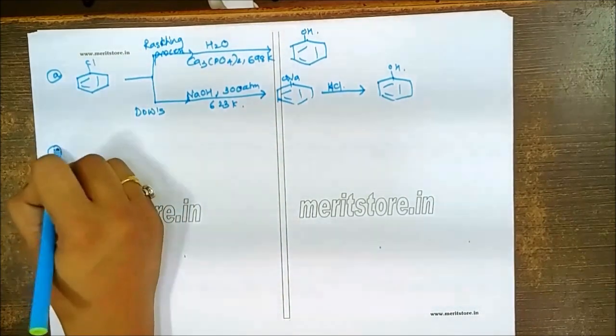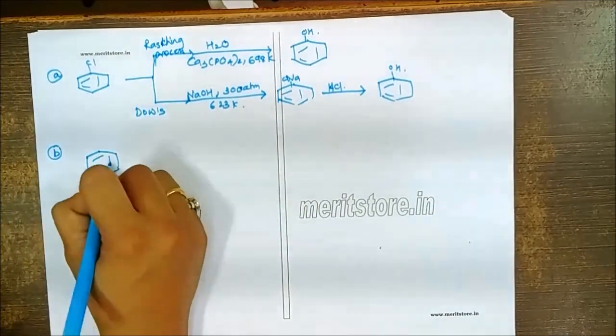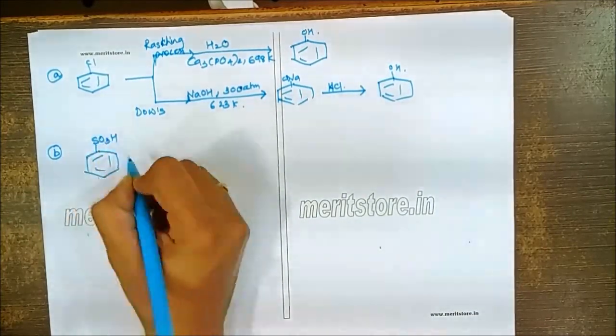We can also prepare this from benzene sulfonic acid, that is SO3H.